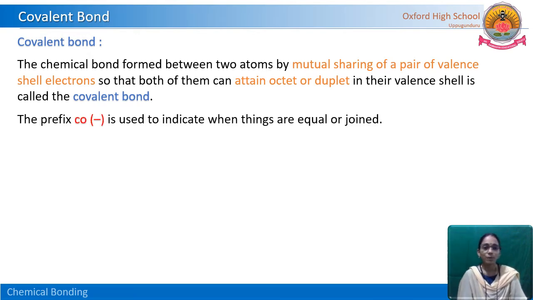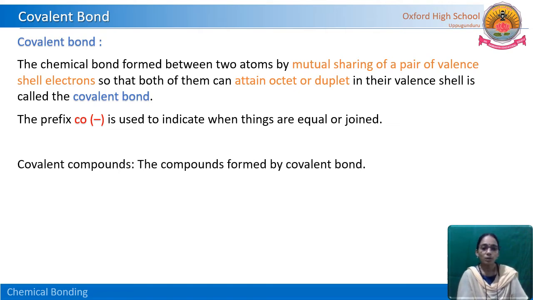Why do we attach the prefix co? The prefix co is used to indicate when things are equal or joined. Here, if we observe the fluorine atoms, each fluorine atom contributes and shares electrons. Both are sharing, not just one. That is the reason we use the term covalent bond. The bond formed between the atoms is called a covalent bond because both atoms share their electrons equally.